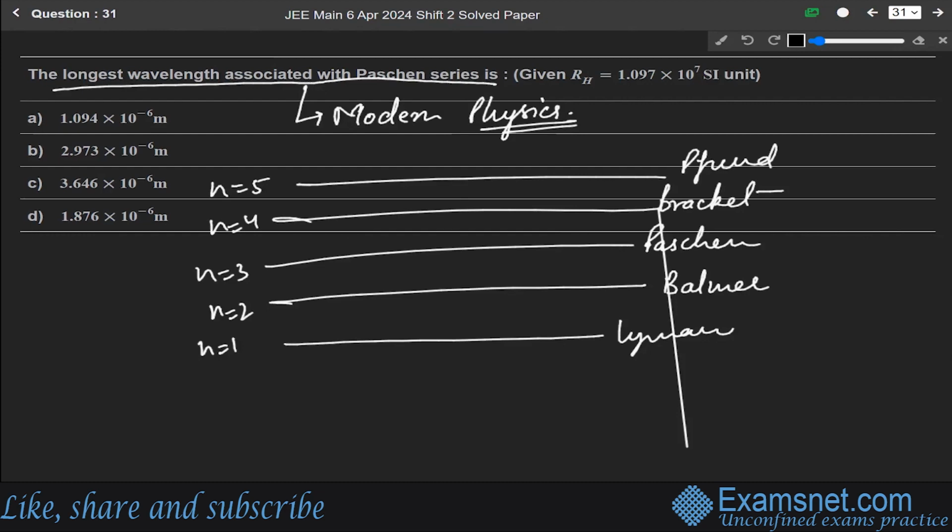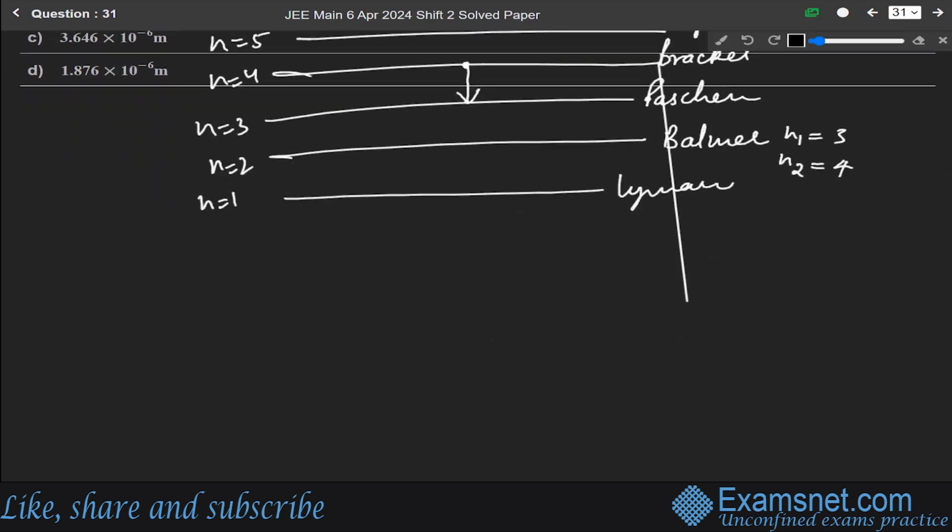For longest wavelength of Paschen series, the transition must be from n equals 4 to n equals 3, means n1 will be equal to 3 and n2 will be equal to 4. For finding the wavelength, we will use the formula 1 over lambda equals R, Rydberg constant, times 1 over n1 square minus 1 over n2 square.